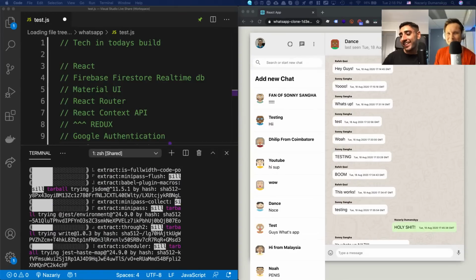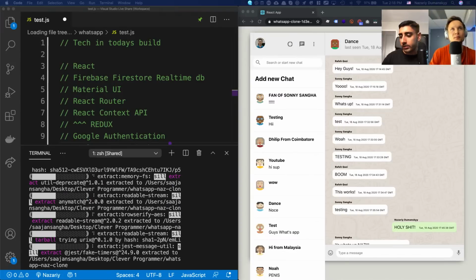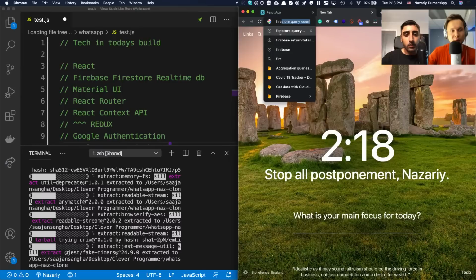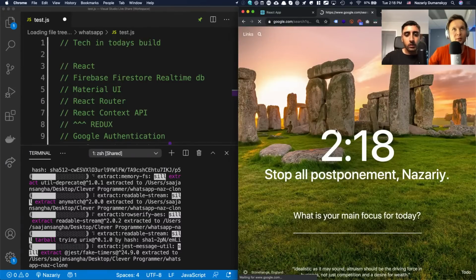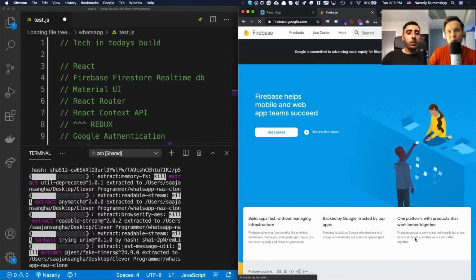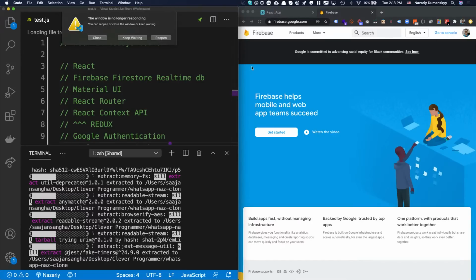I love this. Nice. So now, guys, Naz, while this is setting up, let's go ahead and set up Firebase. That'll be a cool little step to do while we wait. You want me to do it, or do you want to do it? For Firebase, you're going to have to do it in the browser. Okay, so tell me what to do. Go to firebase.com. Yeah, firebase.com. Boom, voila. All right, awesome. What you want to do is click on go to console, or make sure you're signed into whatever account we're going to be using. If you've got the Clever Programmer account, let's use that. All right, so go to console. Yep.